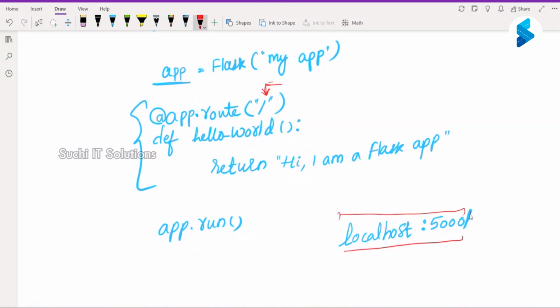And in that, if there is a slash and there is nothing after that, which means if it comes to that URL, call this particular function, and this function is going to return this string. And if you go to the browser and execute this, it will just say, "Hi, I am a Flask app." Are we clear?